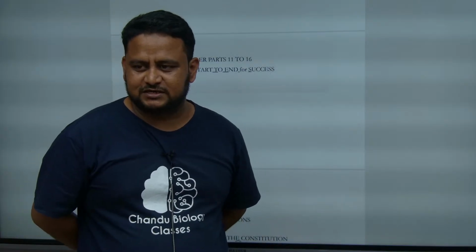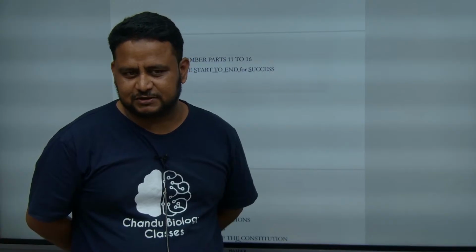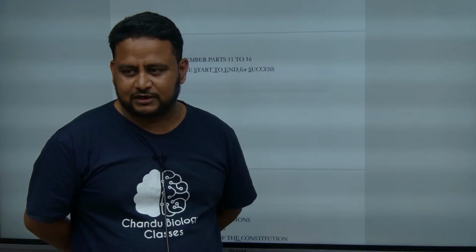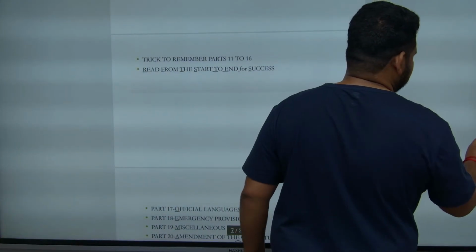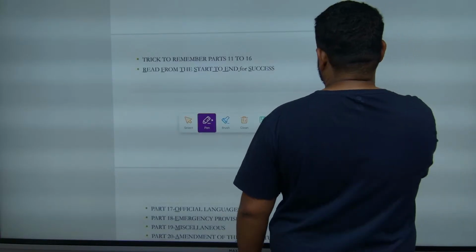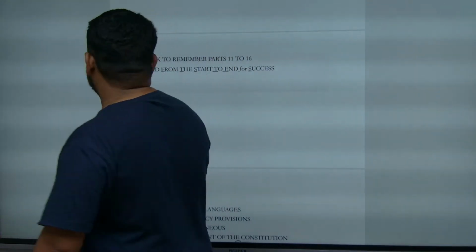If you read just some chapters, definitely you will not get success. You have to study everything, then only you will get success, because you can answer any question that comes if you have studied it comprehensively from start to end. That is what it means. So, read from start to end for success. That is the mnemonic to remember parts from 11 to 16. Part 11 to 16, if you have to remember, read from the start to end for success.